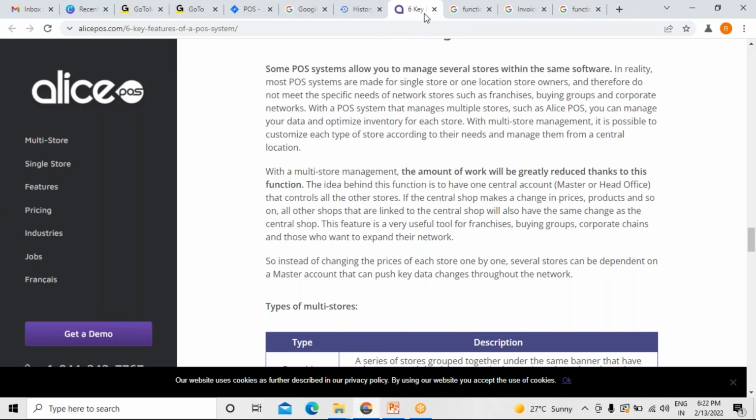We can link this software with the other franchises so that the amount of work will be greatly reduced. The system is one application, right? Because for example, if there is one store, they may be using three, four points of sale, depending on the size of the store.